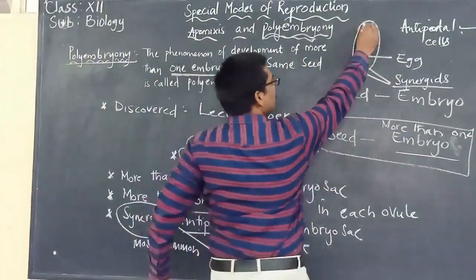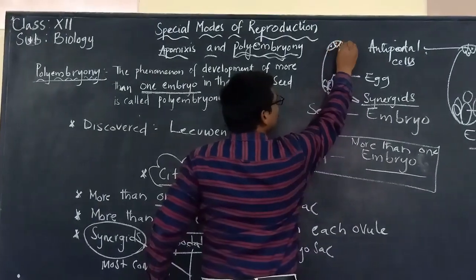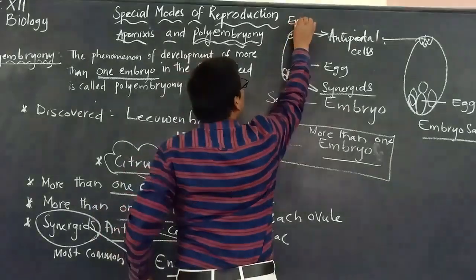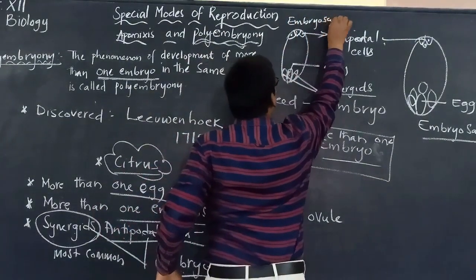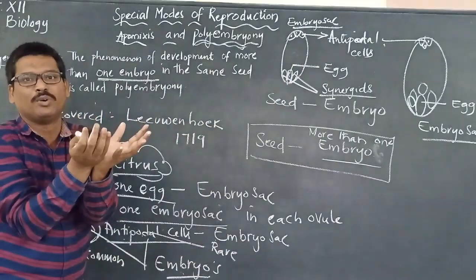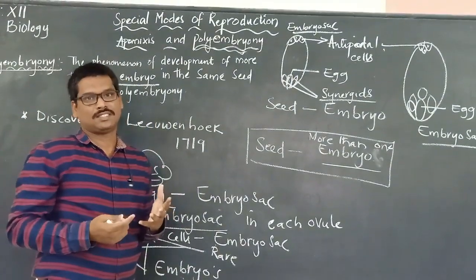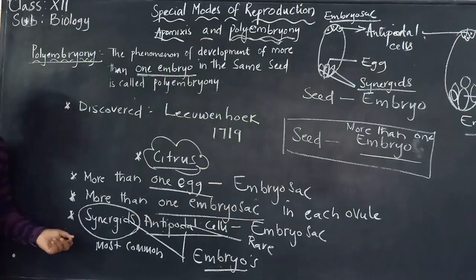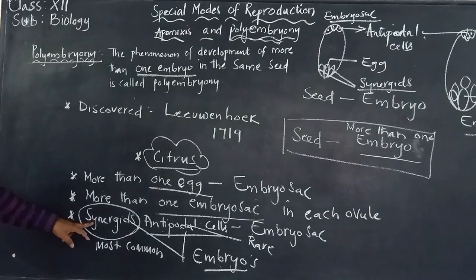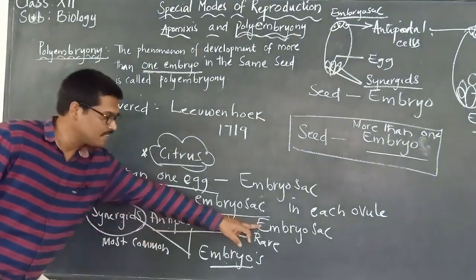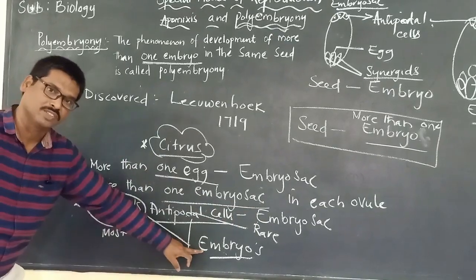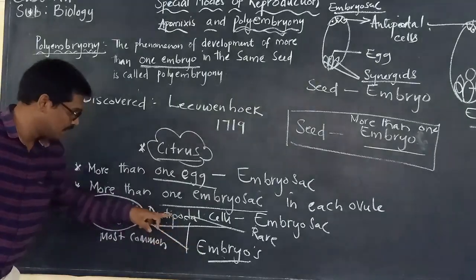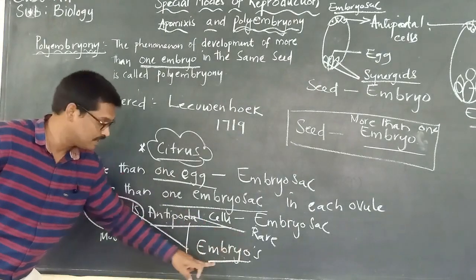Here is the embryo sac, and here are the antipodal cells. This structure is the embryo sac. But outside the embryo sac, within the ovule, there will be other cells that are present. So now we said that synergids and antipodal cells present in the embryo sac can develop into embryos. Synergids are the most common ones, and antipodal cells are rare.